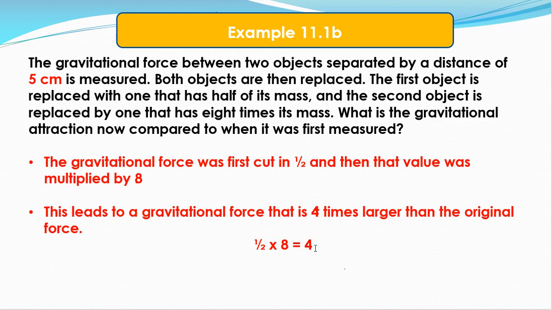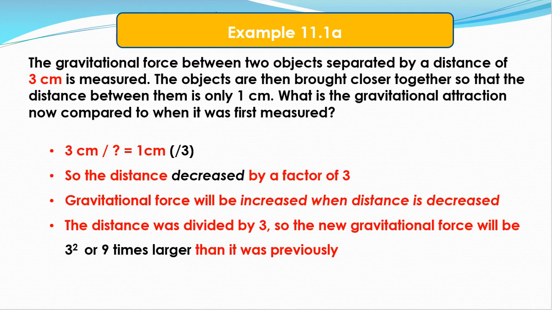So it'll take a little while for you to get used to when you square and when you don't square. But let's go back to this slide here. The objects were brought closer together in the first example, and the attraction was then squared.